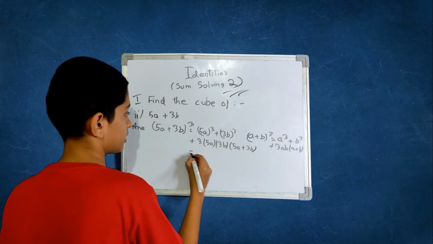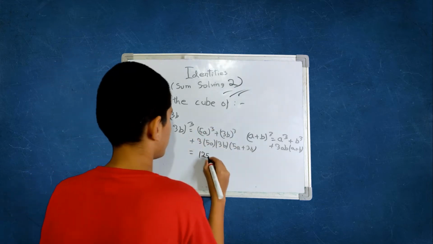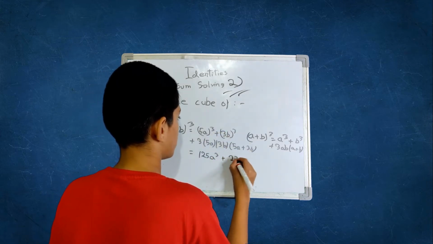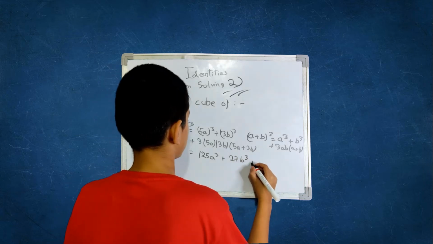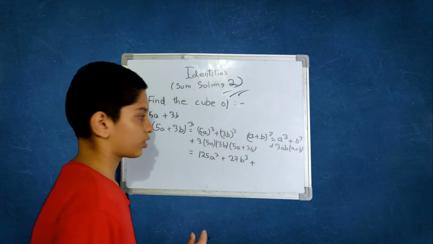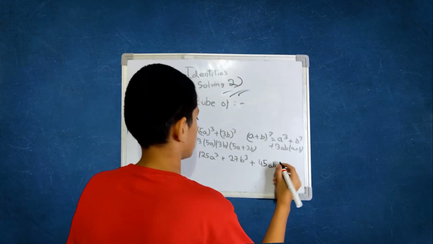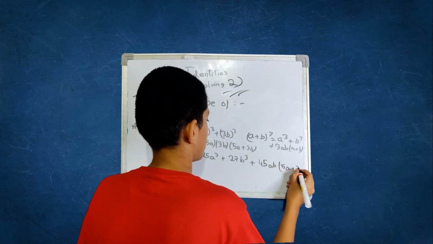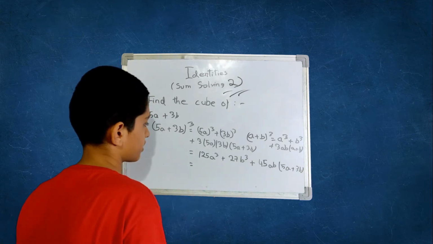Then you will get 5 cube is 125 and a cube is a cube, plus 3 cube is 27, b cube is b cube itself, plus 3 into 5 into 3 which is 45ab into 5a plus 3b.